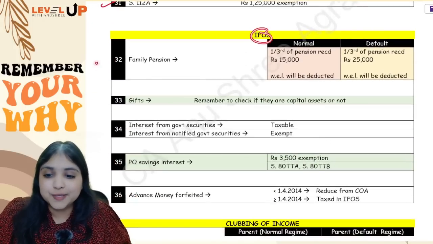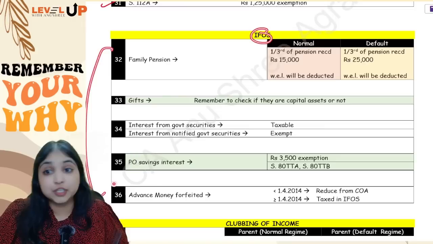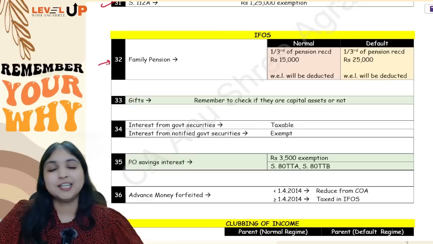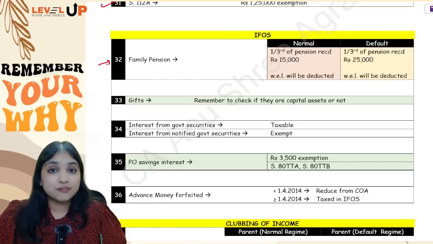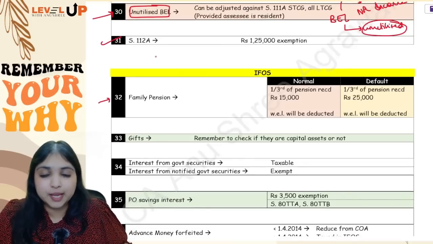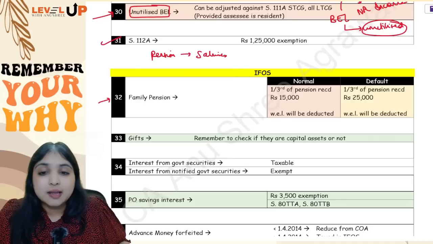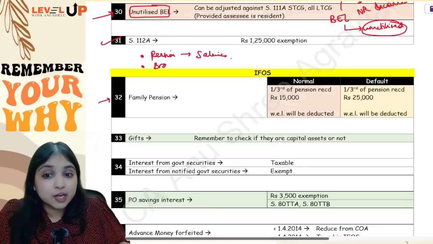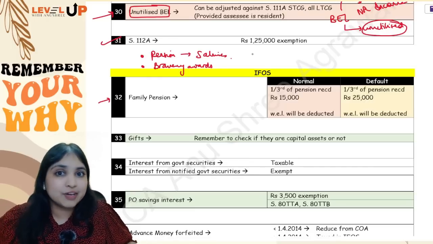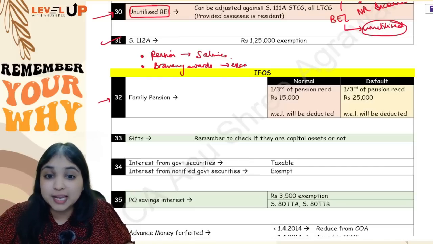Let's go into the IFOS head. I have 5 interesting adjustments for you here also. Let's see them one by one. The 32nd adjustment is about family pension, important amendment, guys. See, family pension in IFOS head, understand, if your assessee is an employee, retired employee, okay, retired employee got pension, it will go into the salaries head. Alright, and in case the question says that assessee got pension under bravery awards, like for example under Mahavir Chakra, under Paramveer Chakra, under any of these bravery awards, if you get any pension income, that will be fully exempt under IFOS.